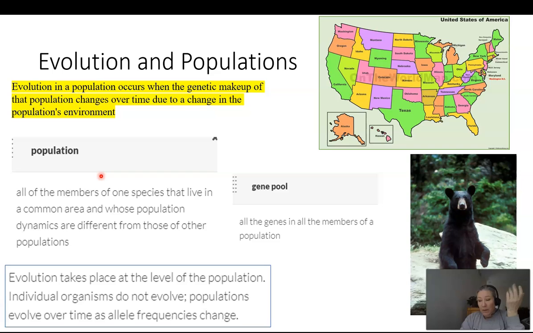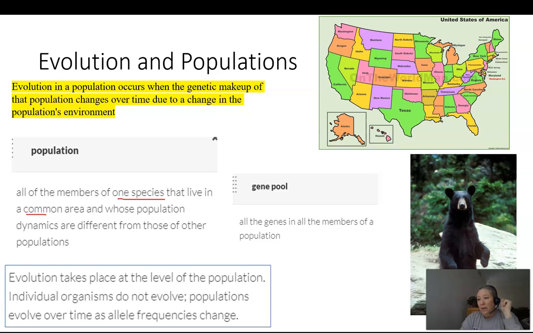So what is a population? When you're talking about populations in terms of evolution, it has a very specific definition: all of the members of one species that live in a common area whose population dynamics are different from those of other populations. So we're not talking about different species, we're talking about one species.